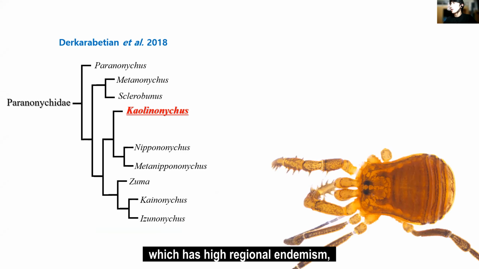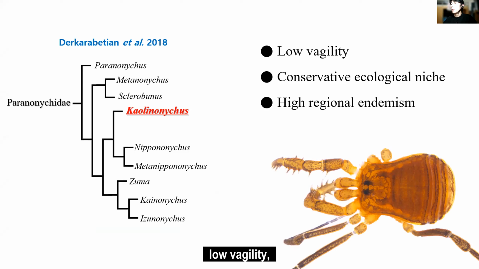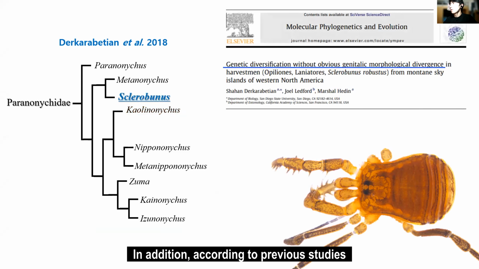Genus Kaolinonychus, which I studied, is a member of Phalangodidae, which has high regional endemism, low vagility, and strong ecological constraints. In addition, according to previous studies in other members of the family, morphology of the reproductive organs does not sufficiently reflect their high genetic diversity.